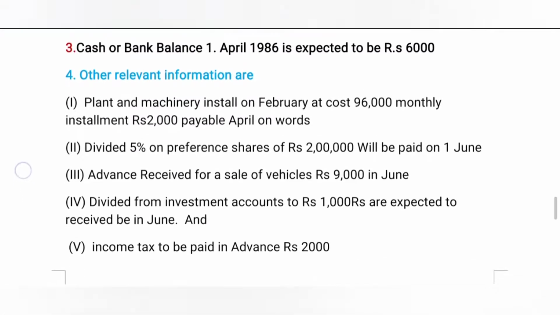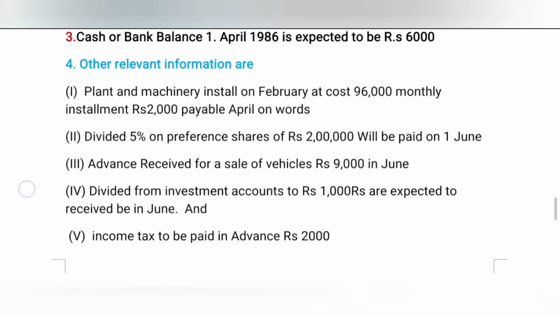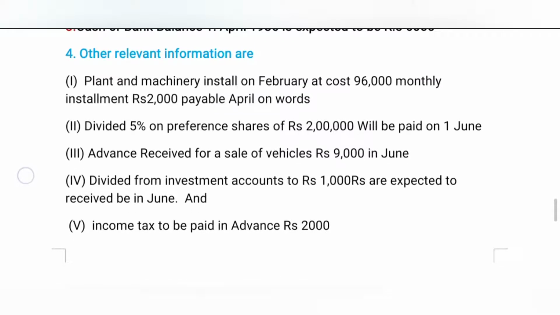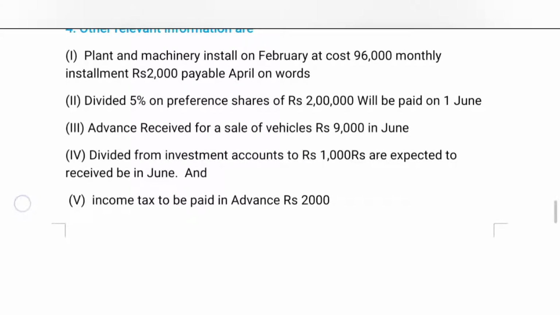Third, the cash or bank balance as of April 1st 1986 is expected to be rupees 6000. Then the fourth one, other relevant information given below. Number 1, plant and machinery installed in February costs 96,000, monthly installment 2000 payable from April onwards.